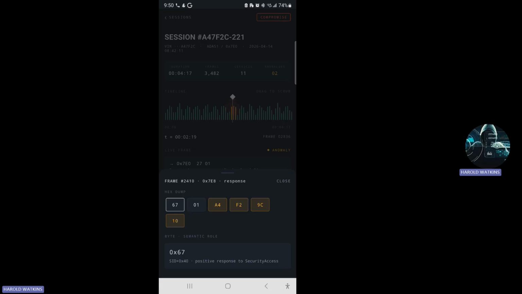What we see here is the hex dump, and we can actually click through. And what we notice in here is that we have a reused seed across the session, and we can see that through clicking on A4, F2, 9C, 10.